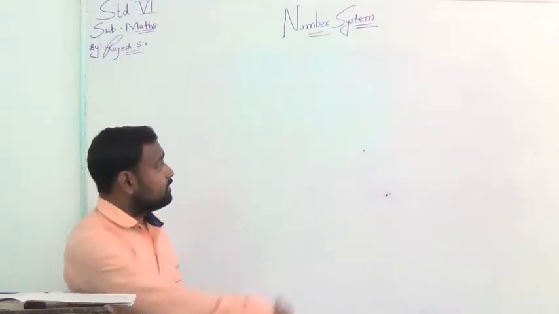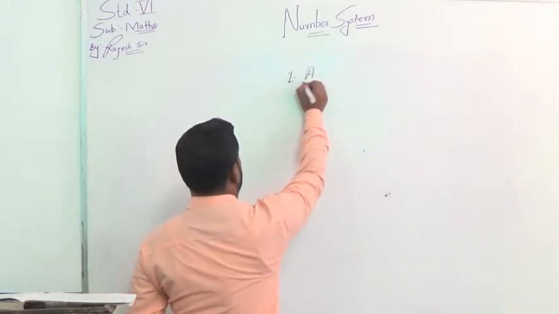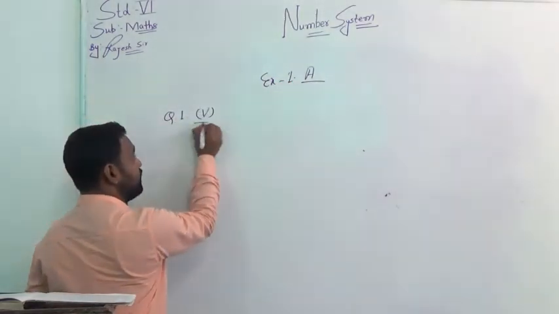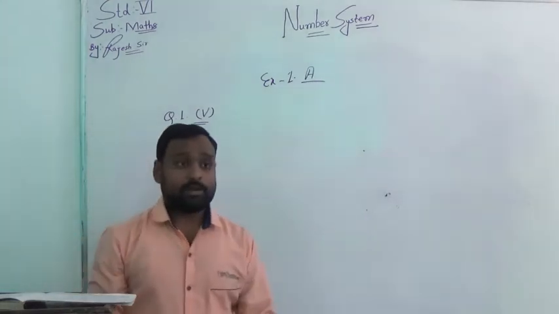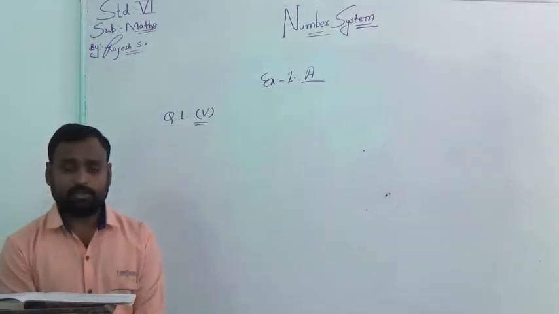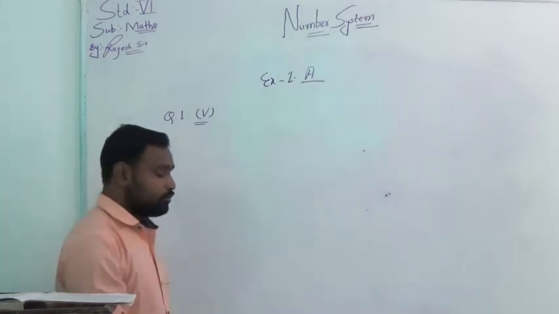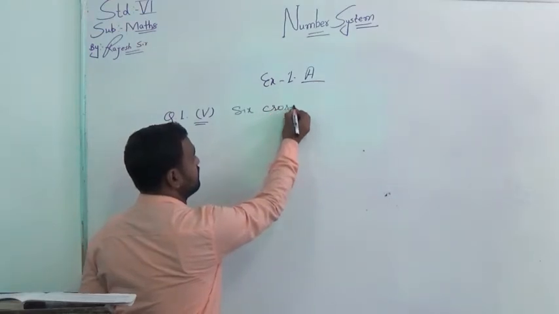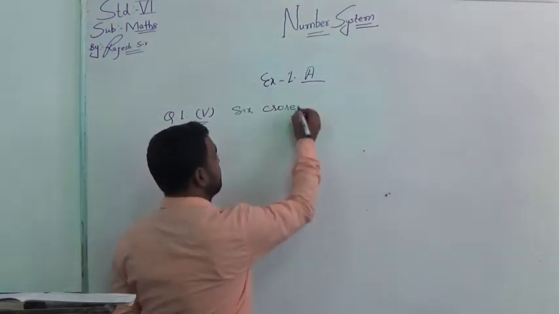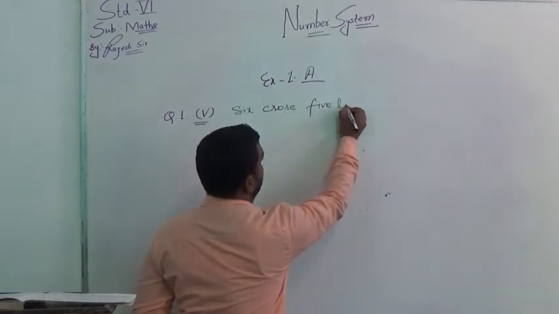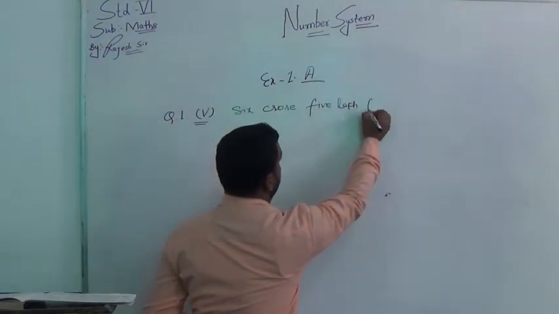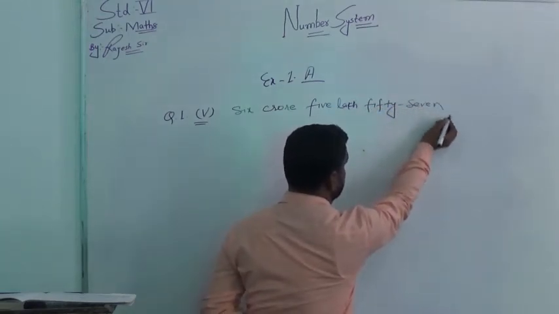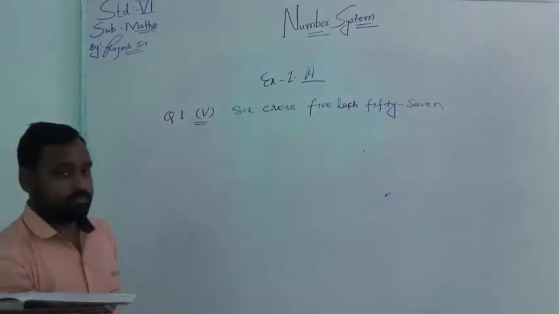Exercise 1A, question number 1, part 5. What is the question? Write the numerals of the following. And you have the question: 6 crore 5 lakh 57.